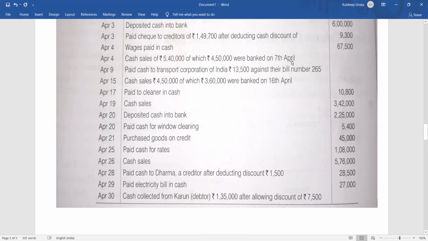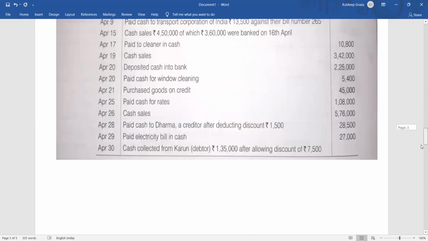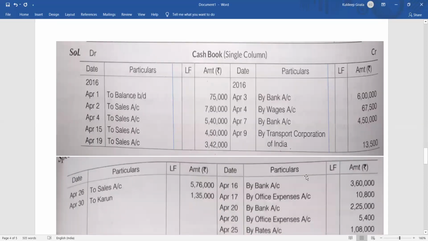That is on 7th April. What has happened? 4,50,000 has been banked. That means we have put 4,50,000 in the bank account. That means what will happen? This will go in the bank. So bank account debit to cash account. So the cash credit side will be by bank 4,50,000. On which date? April 7. By bank account 4,50,000. Clear?